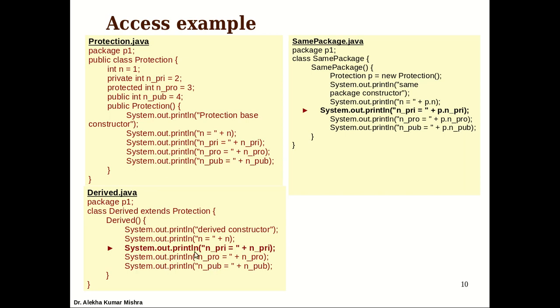Protected is accessible because it's a subclass. And it's within the same package, that's why it can access both the protected member as well as the public member. Then it comes to another class, which is an independent class, but within the same package P1. Its constructor again tries to create an instance of the Protection class and print all the values.